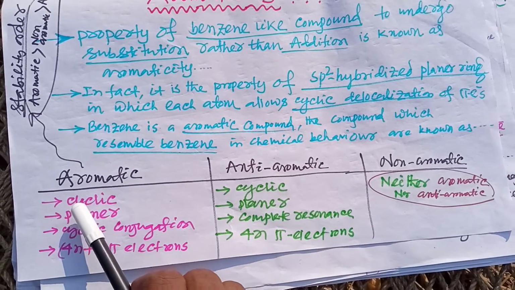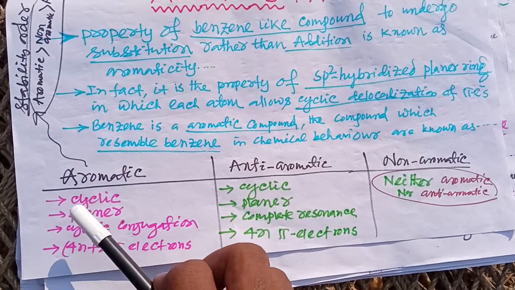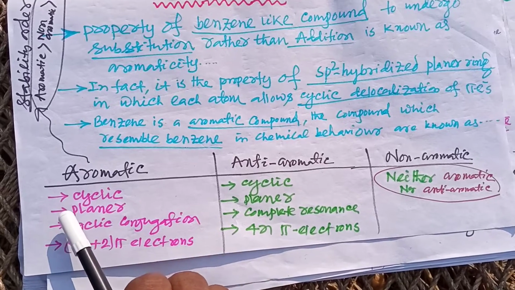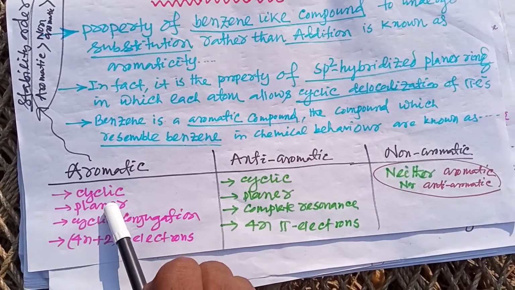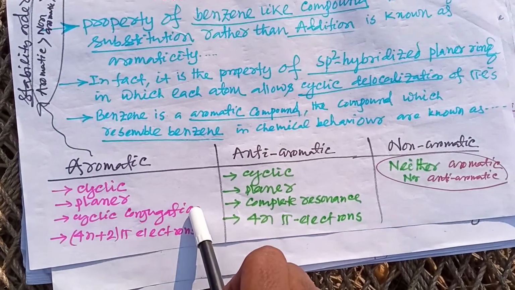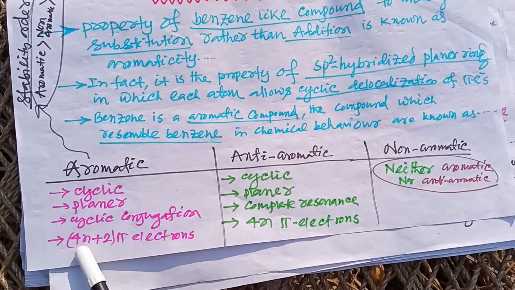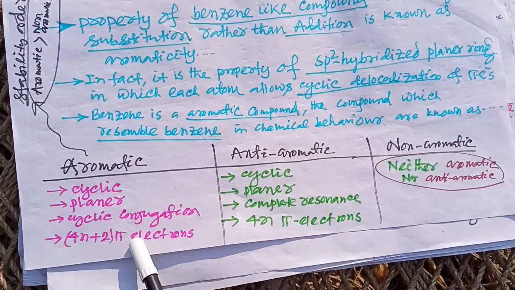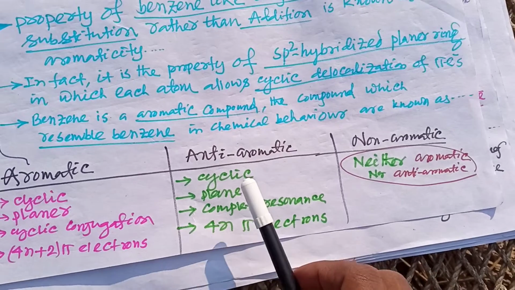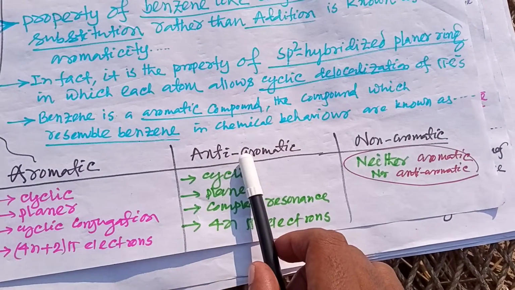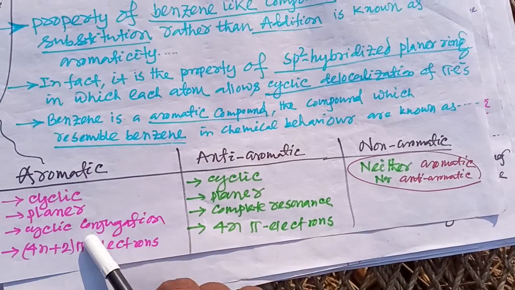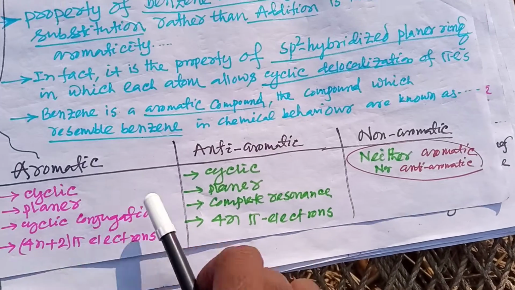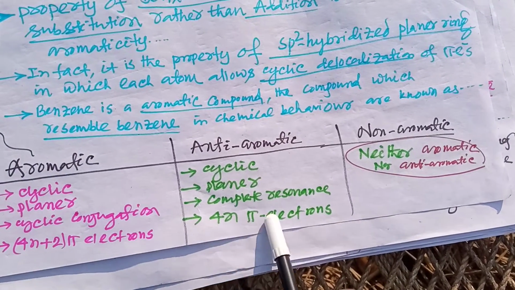So what are the criteria for a compound to be aromatic? The compound must be cyclic, planar, and there should be cyclic conjugation, and the compound must contain 4n plus 2 pi electrons. The criteria for anti-aromatic are the same as for aromatic, except it should contain 4n pi electrons.